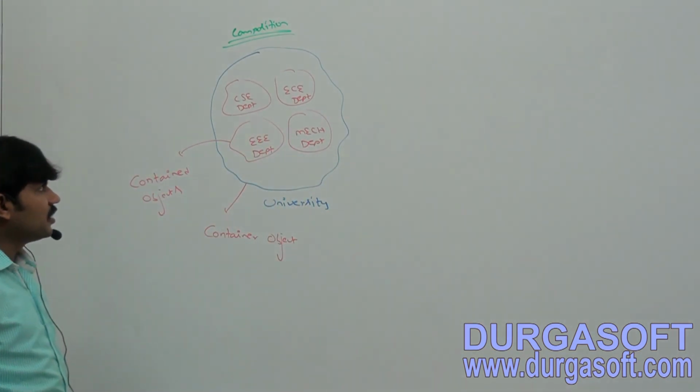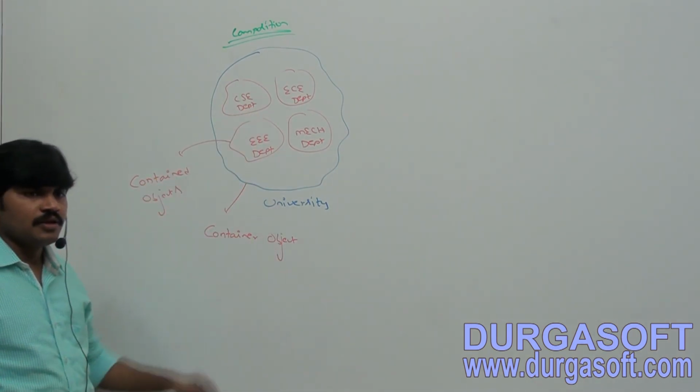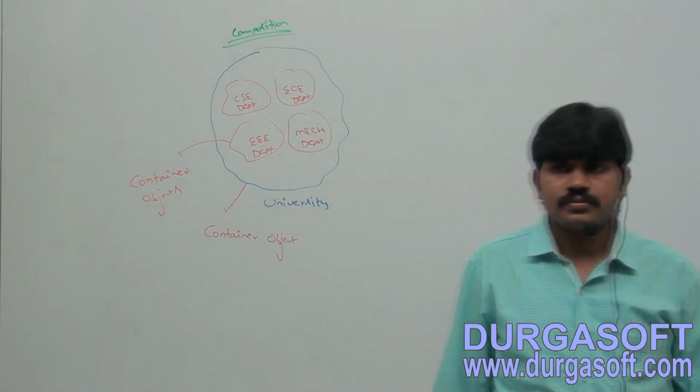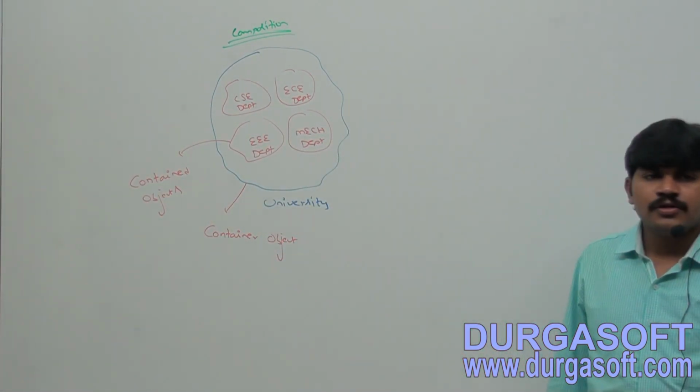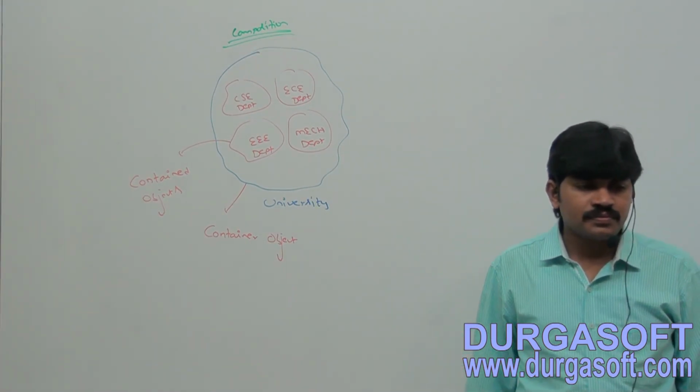Example, first in theory, don't take this diagram. In theory, university consists of several departments.